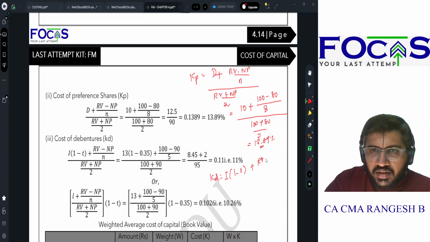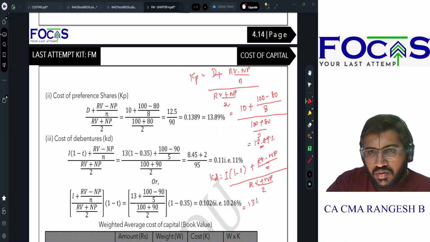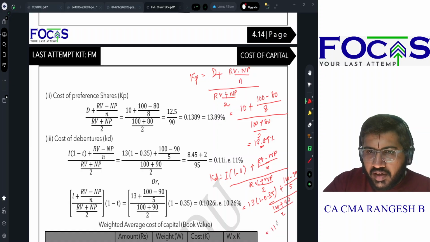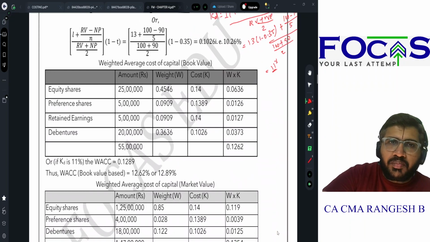Similarly, KD is equal to I into 1 minus T plus RV minus NP by N, the whole divided by RV plus NP divided by 2. So 13 into 1 minus 0.35 plus RV is 100, net proceeds is 90, it is for 5 years. The whole divided by 100 plus 90 divided by 2, this gives me 11%. So இது ரெண்டுத்தையும் calculate பண்ணியாச்சு. Cost of equity calculate பண்ணியாச்சு.